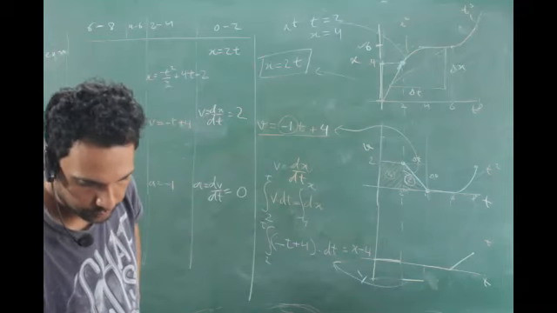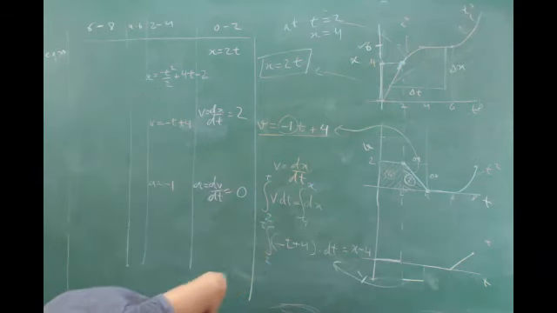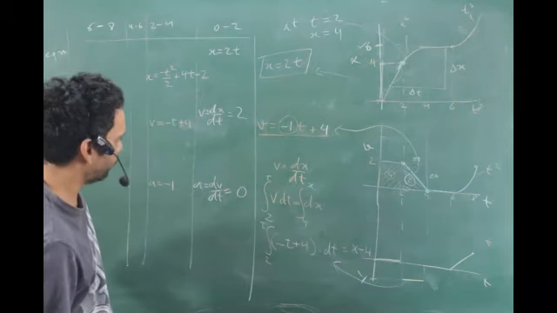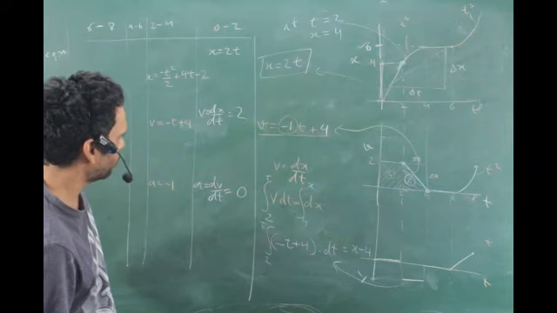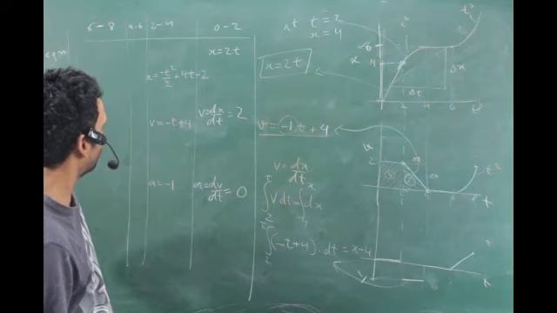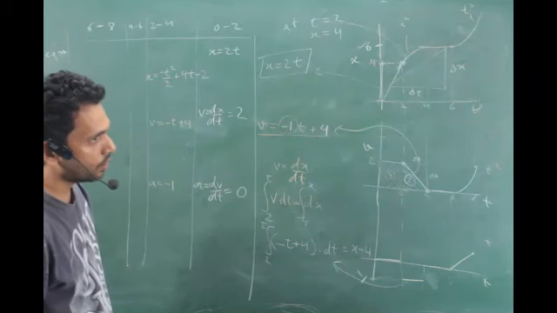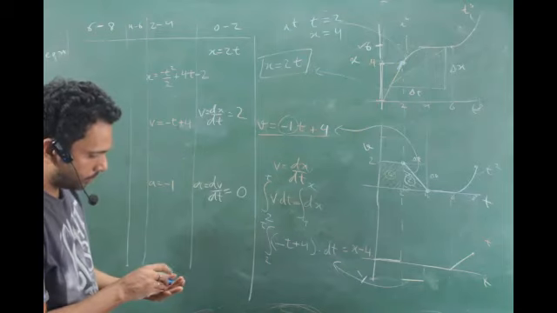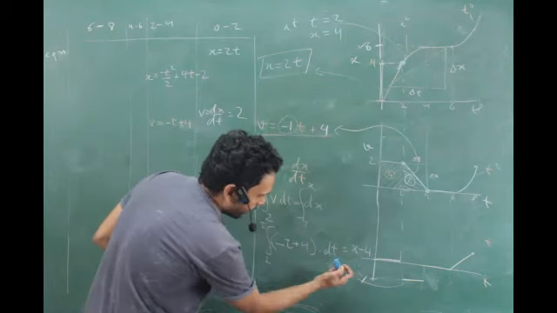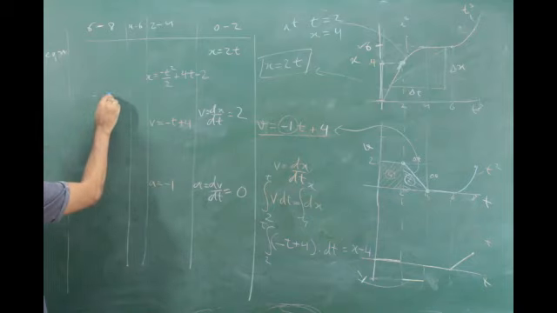Sir, I just missed the calculation, so I didn't understand how you got 4t minus 2. How did I get 4t minus 2? The 2 to 4 column, this one: minus 2t square plus 4t minus 2. Okay, okay. What was the right hand side? Look at this equation I had written over here. What is the right hand side? x minus 4, right?